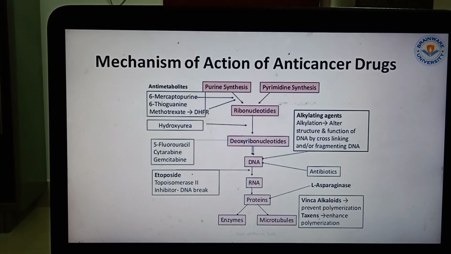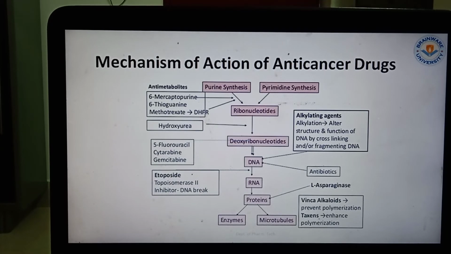The mechanism of action. First of all, you should know why the drugs are acting and what are the ways of acting. So in biochemistry, you have seen the cell cycle pathway or the replication of the gene or the DNA. In the case of DNA, purines and pyrimidines are there. Ribonucleotides and deoxyribonucleotides, like RNA and DNA, have a conversion process. So from DNA to RNA and proteins, enzymes, microtubules are going on. Different drugs are working in this pathway in different ways.